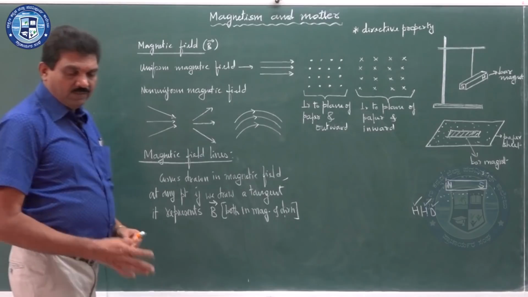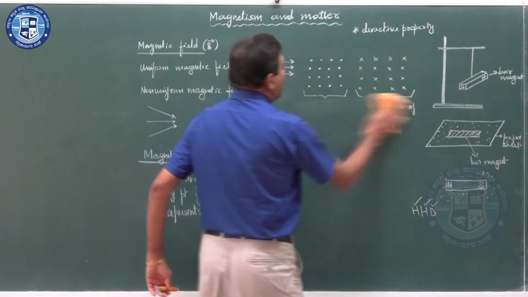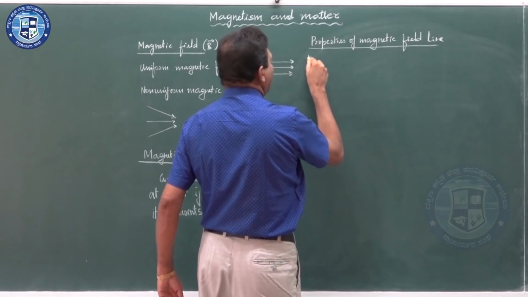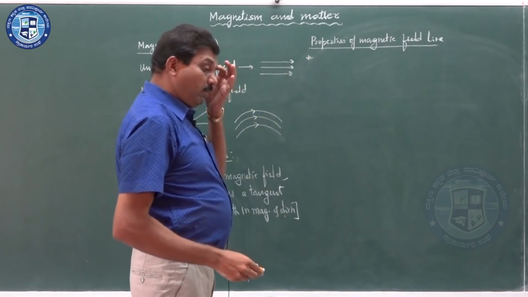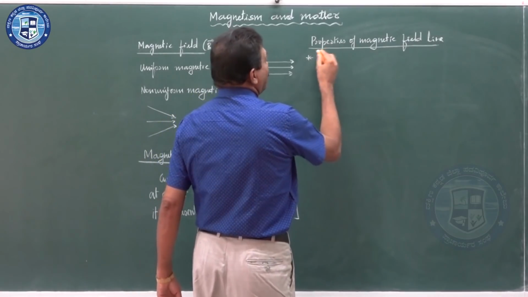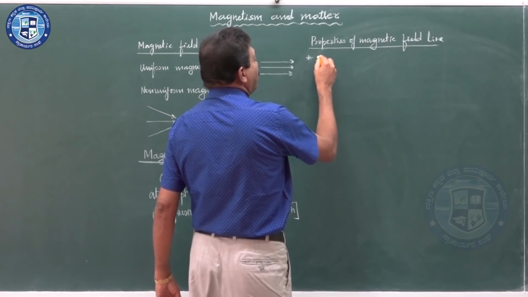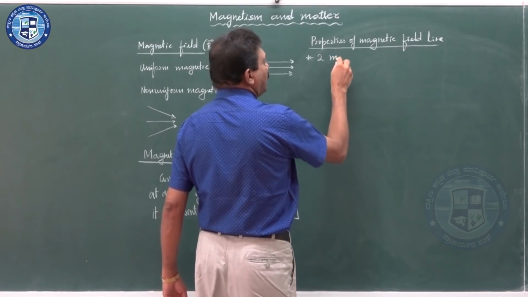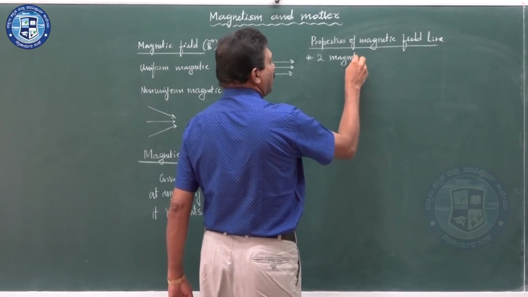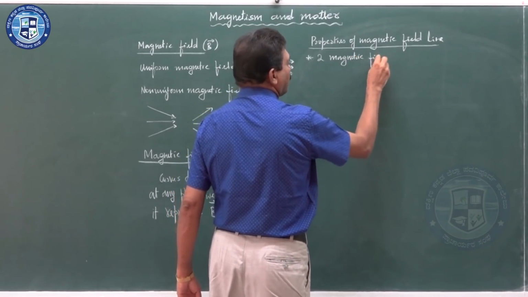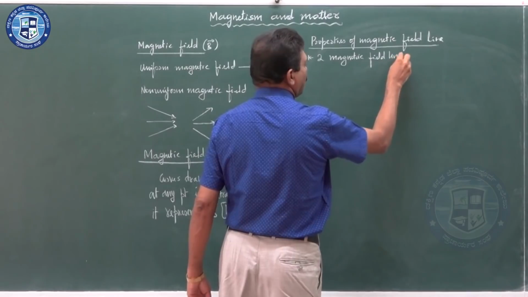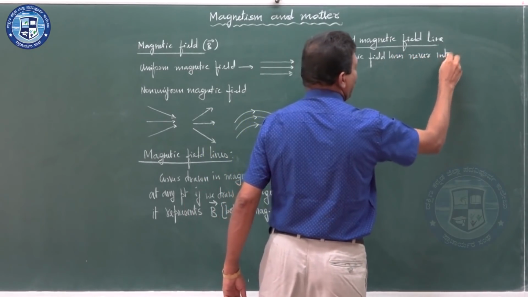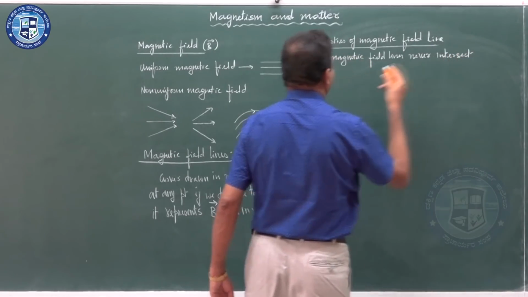What are the properties of this magnetic field line? First property we can consider: two magnetic field lines never intersect. They do not intersect with each other.